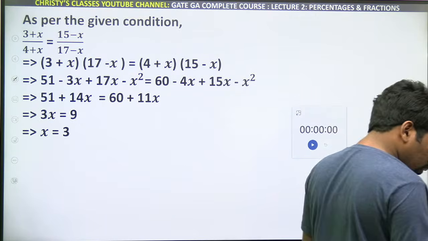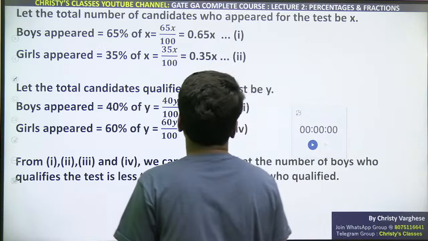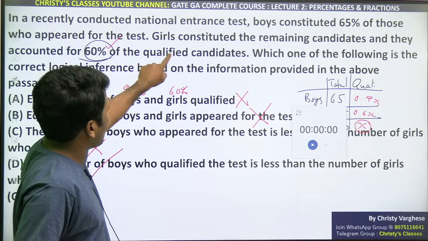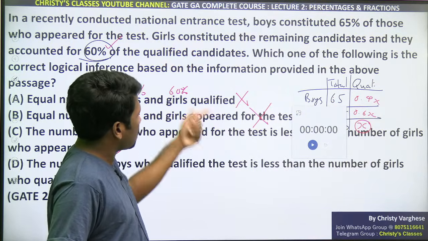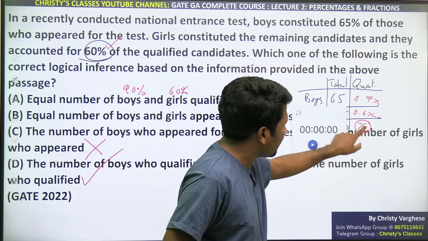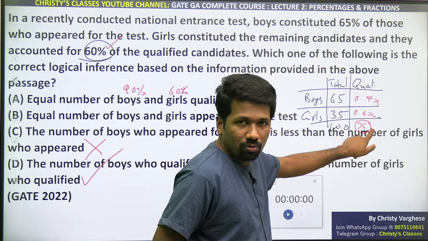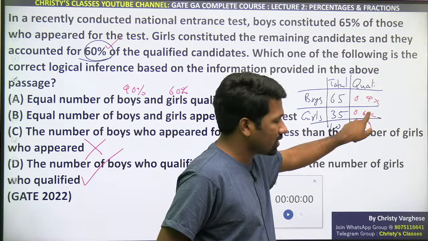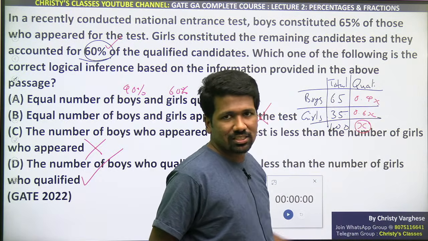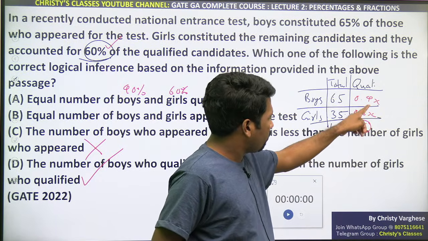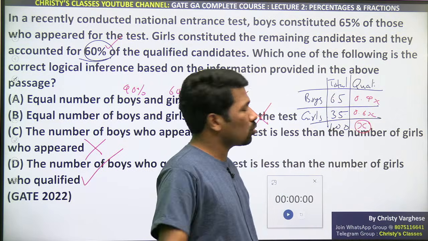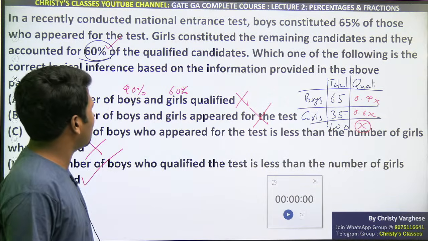I think some of you are confused about that previous question. Here the question is saying 60% of the qualified candidates, which means 60% of the total qualified candidates, which we don't know. So X is the total qualified candidates. Its 60%, that is 60 by 100 into X, that is 0.6X. The remaining 0.4X, 40%, will be qualified boys. Are you understanding? That is the meaning.